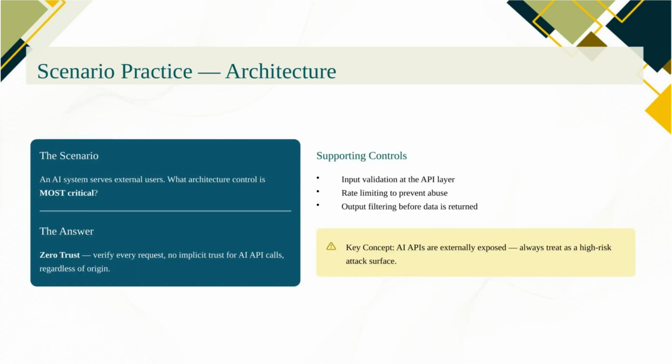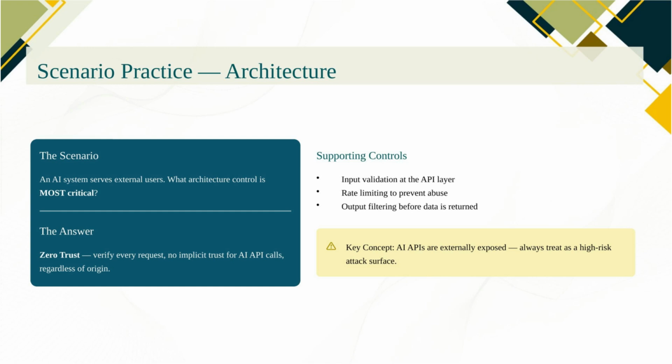Scenario: an AI system will serve external customers through a public-facing API. What is the most critical architecture control? The answer is zero trust. Every request to the AI API must be authenticated and authorized with no implicit trust for external callers. Supporting controls include input validation to prevent prompt injection and adversarial inputs, rate limiting to prevent model extraction attacks through repeated querying, and output filtering to prevent sensitive data leakage.